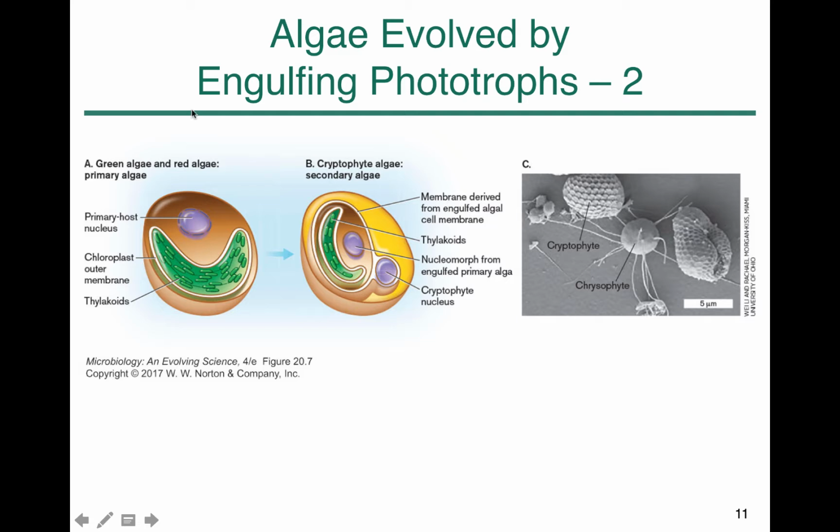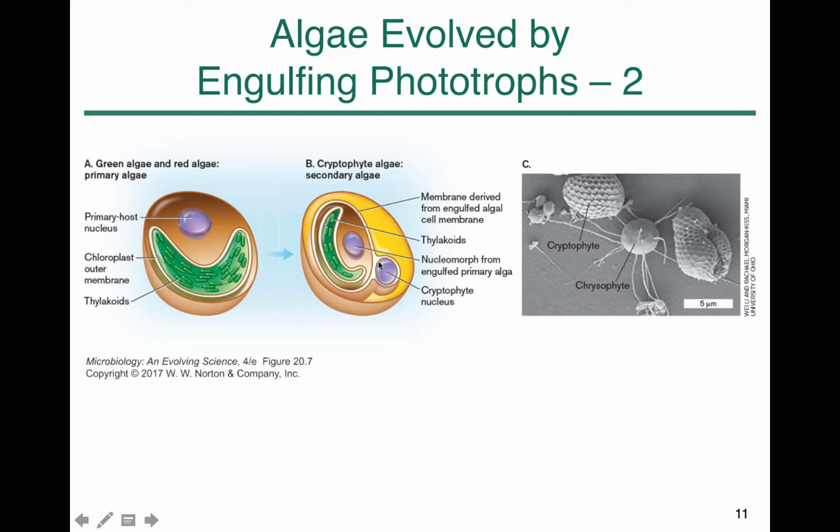This is the structure of the green algae and red algae. Both of them are included in primary algae. As you can see here, the primary host nucleus and the chloroplast are both inside one single membrane, which is pretty similar to a plant cell. However, the secondary algae has a more separated structure than the primary algae.